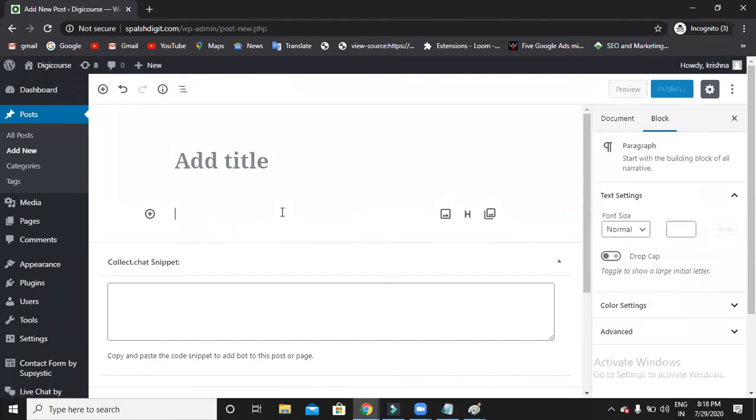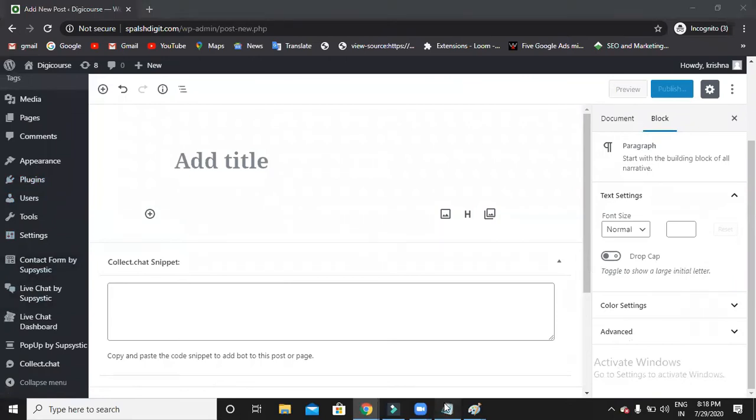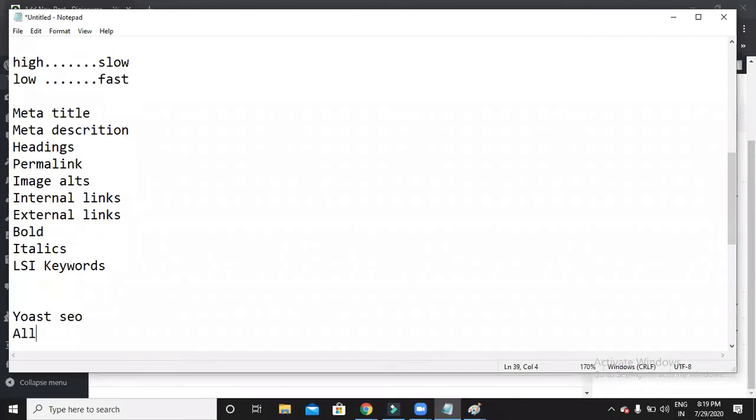Now, no WordPress website will have an option to write a meta title and meta description by default. In order to write them, you should have a plugin called Yoast SEO. Do remember, it is mandatory. Without this, you cannot do SEO. Yoast SEO, or else All in One SEO. Earlier we used to use the All in One SEO pack, but Yoast is 100 times better. Just use Yoast.